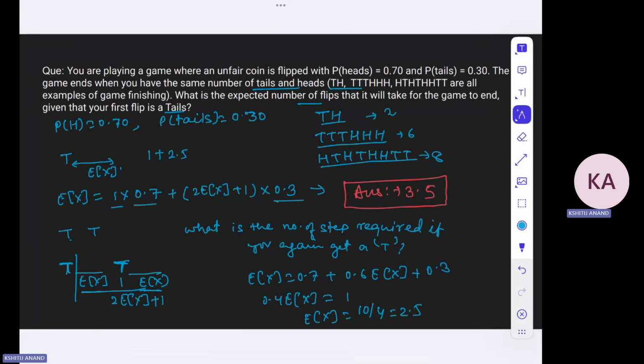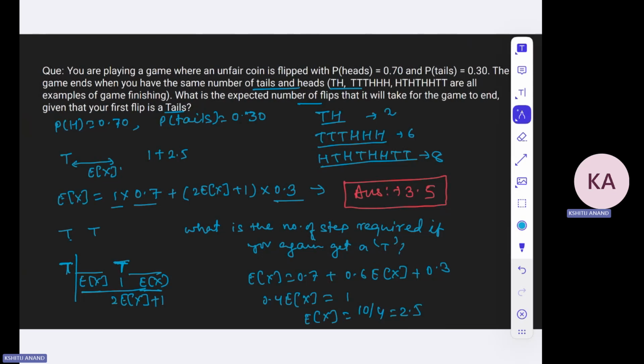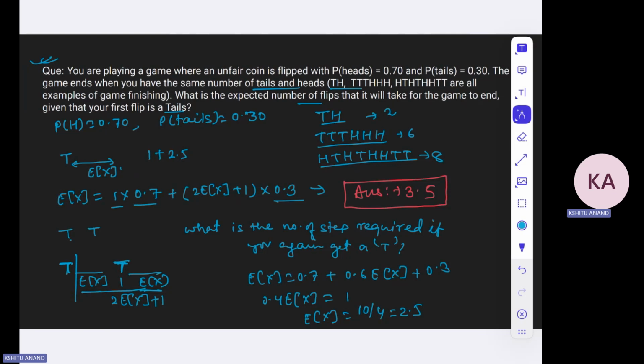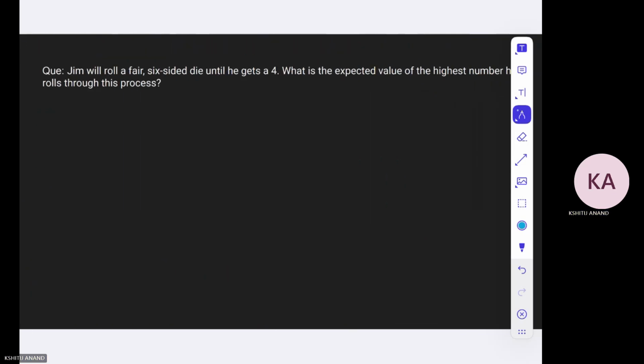So let's solve this question. By the way, there are multiple approaches to solve these questions. A few of the approaches use the Martingale optional stopping theorem. I will come up with questions using these methods as well, so try using these approaches. This question is quite an interesting one, and if I'm not wrong, it was asked in Jane Street interviews.